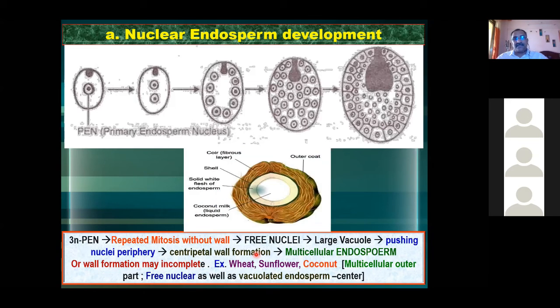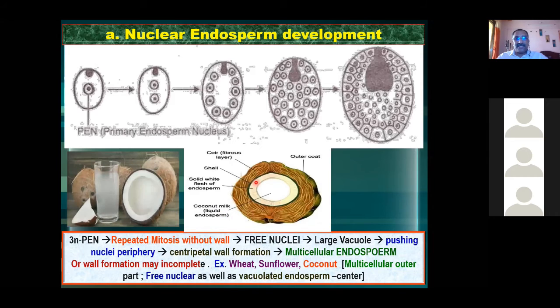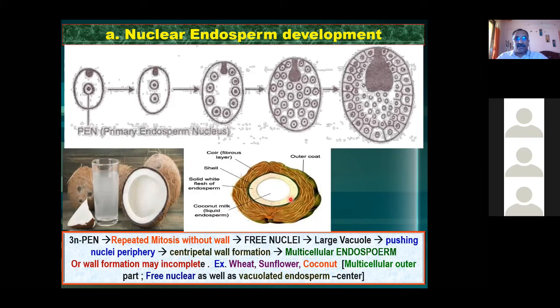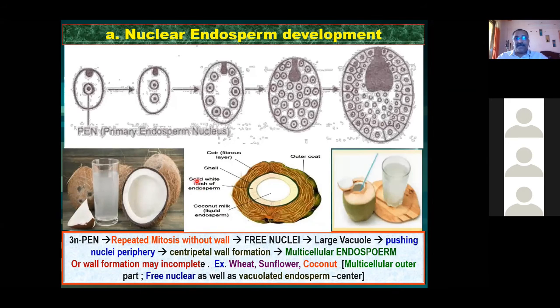देखिए, this is the coconut, am I right? What do you see here? Nothing else, these are the endosperm. Now you see this white kernel, what you are using for cooking purpose, this is the endosperm. This endosperm is solid. ये देखिए, ये solid हो गया. Complete cell wall formation has taken place. That means it is solid. So this is what you see over here. This is the solid endosperm.